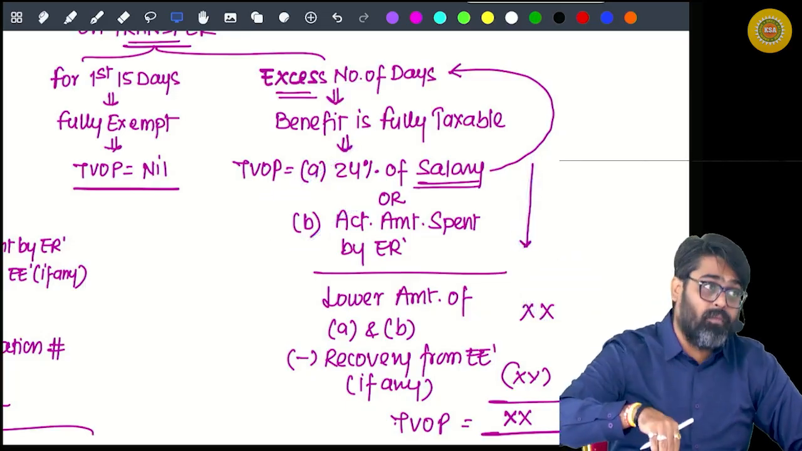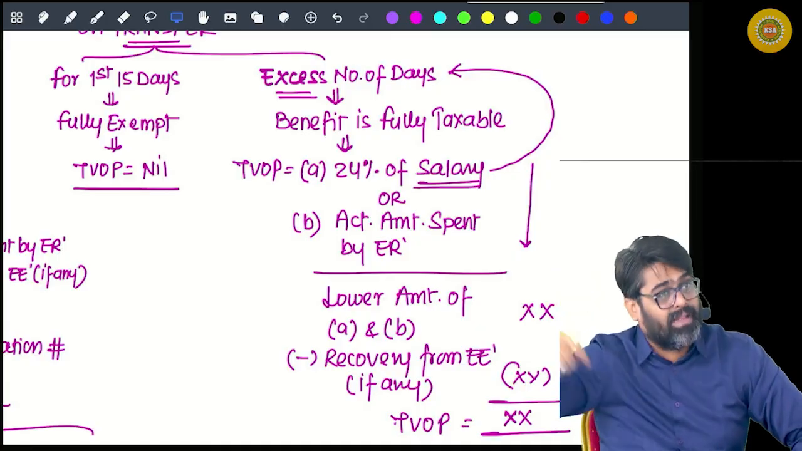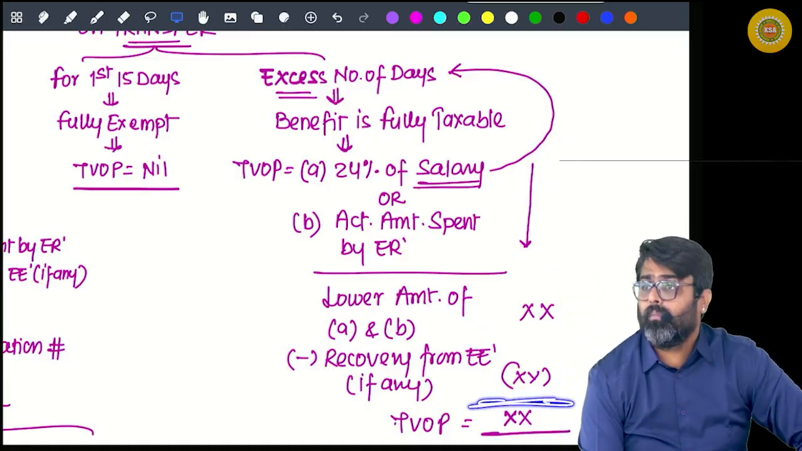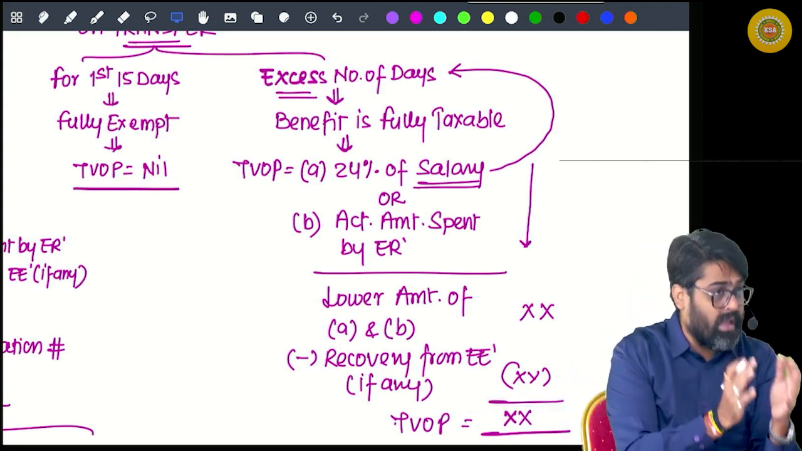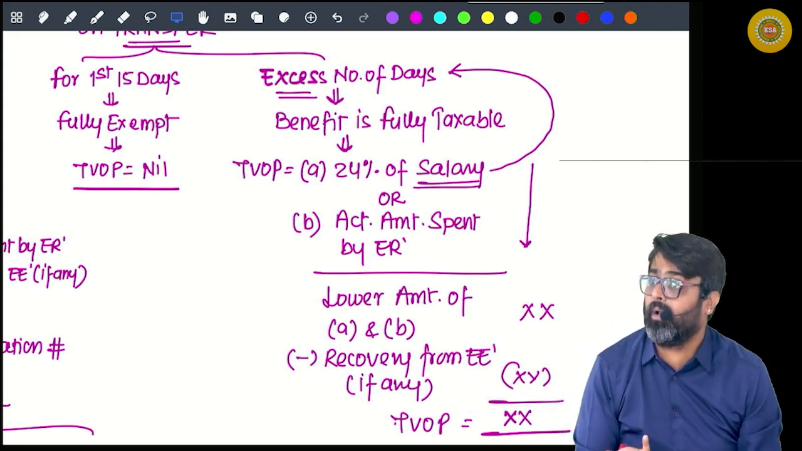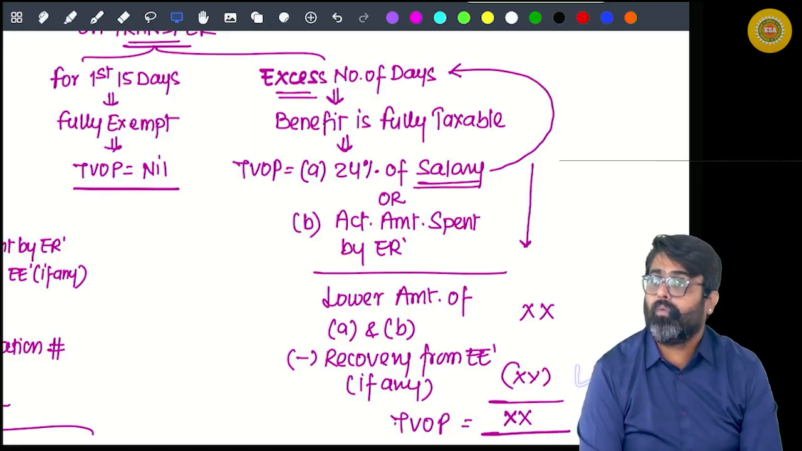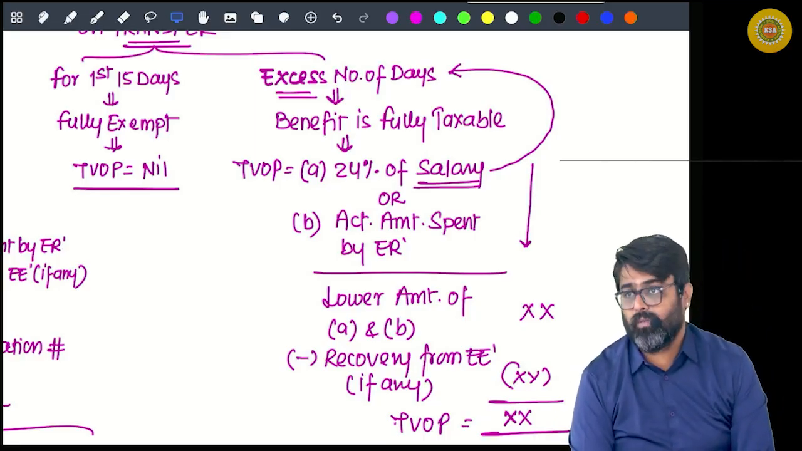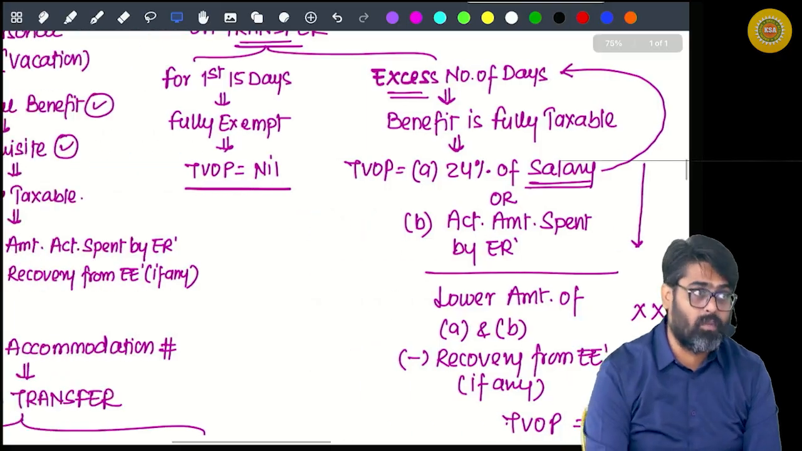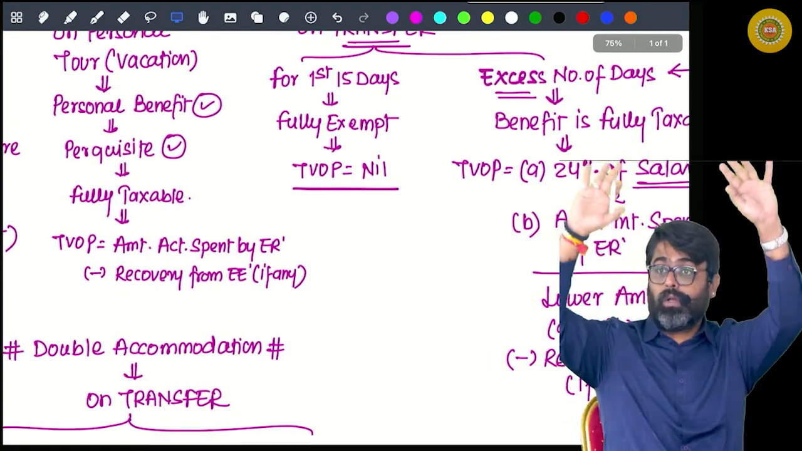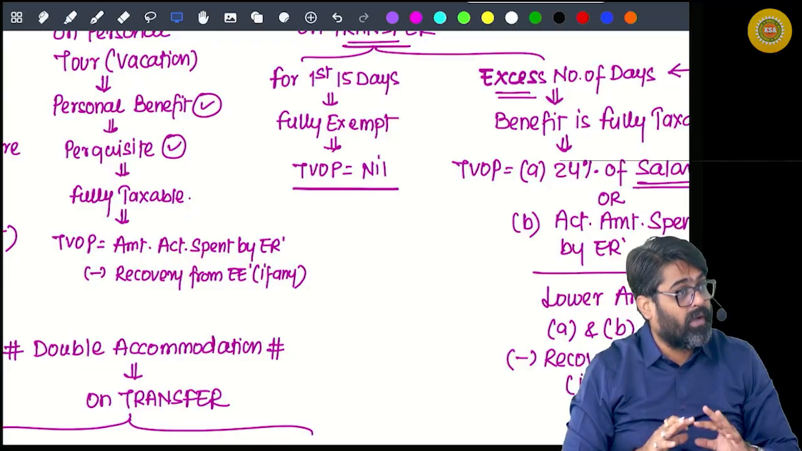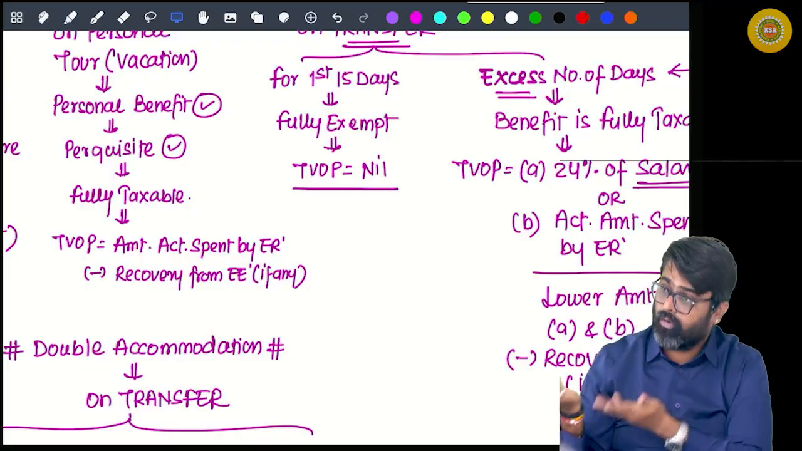But out of that benefit, if some amount is recovered by the employer, reduce that amount, because that amount of benefit is taken away by your employer. That should not be taxable. Getting my point? So reduce whatever the employer has recovered from you. Will you? Everyone? So this was your accommodation in hotel. Normal accommodation valuation we have learned, and now we have seen the accommodation provided in a hotel.